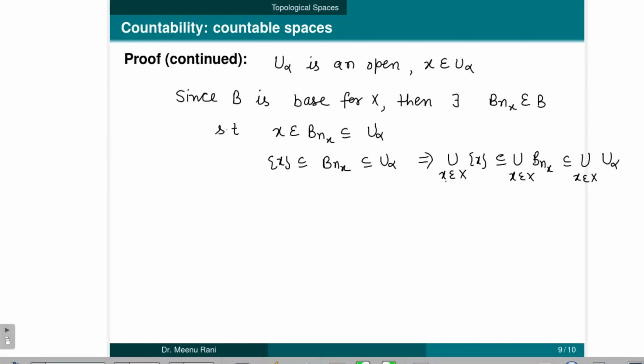So here we have taken the union over x belongs to X. So here this is an open set which covers X. So we get X is contained in the union over x belongs to X of B_x. This is also X, which implies X is equal to the union of all B_x.